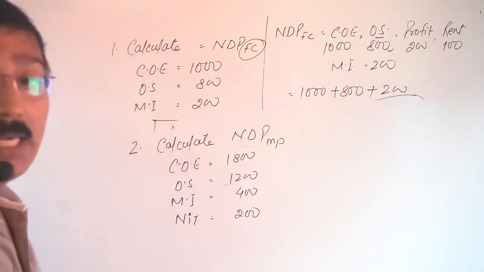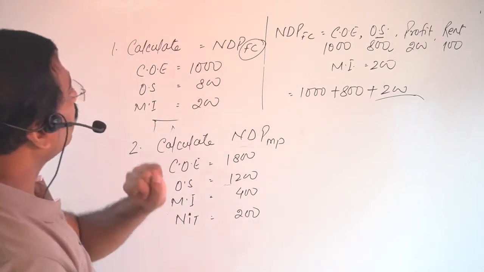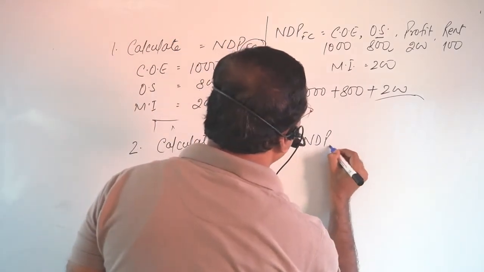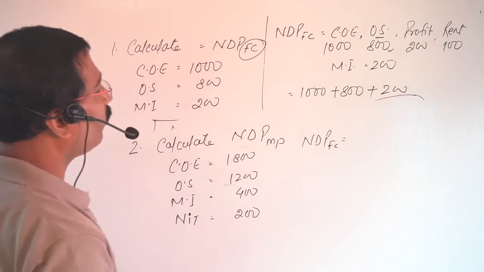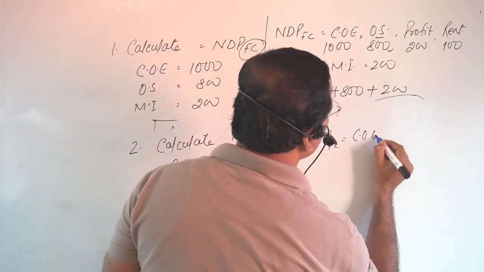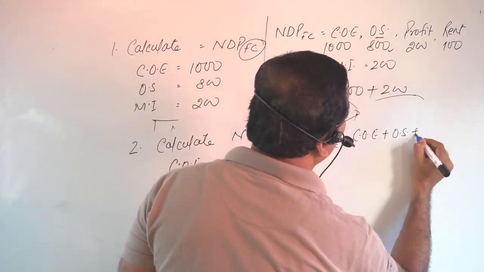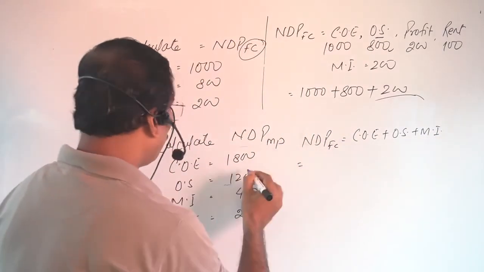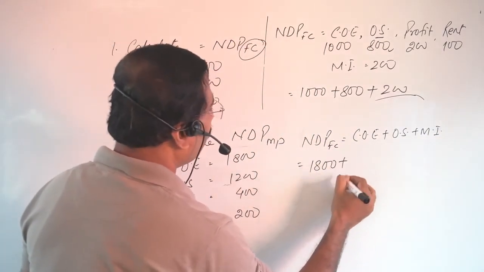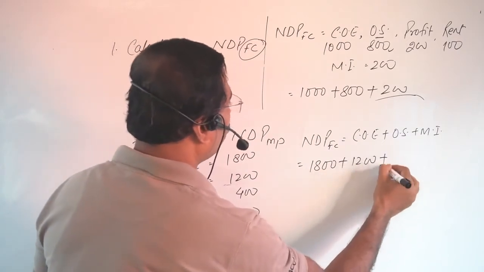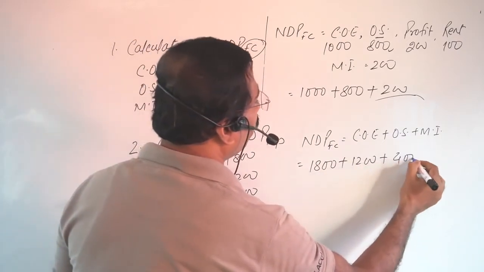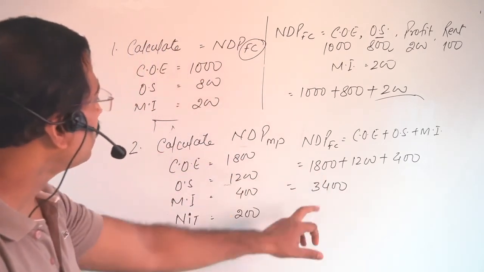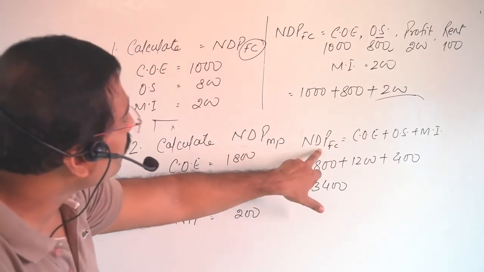Now calculate NDPMP. First you will calculate NDPFC. How will you calculate NDPFC? The basic formula is COE plus operating surplus plus mixed income. Okay. Now what is the compensation of employees? This is 1800 plus 1200 plus mixed income 400. So here will be 3400. This is not NDPMP, this is NDPFC.